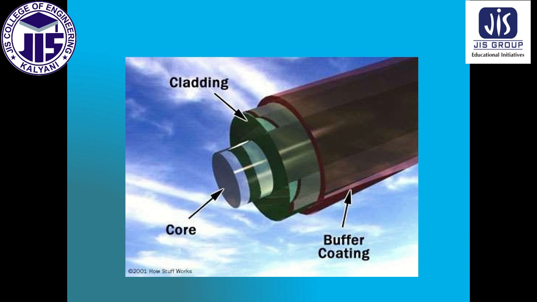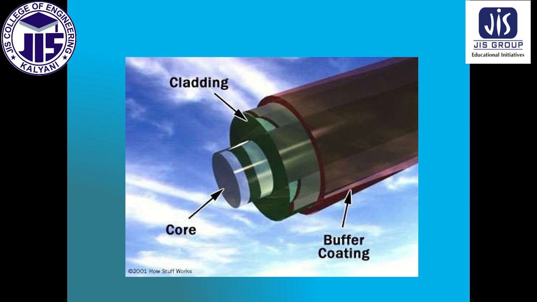What the core, cladding and buffer coating are, I will discuss later on. But I am telling you briefly here that through this core the light or electromagnetic wave can pass, through which the data can be transferred through that optical medium.